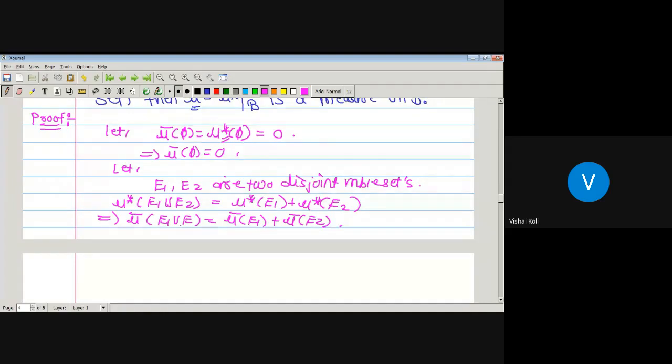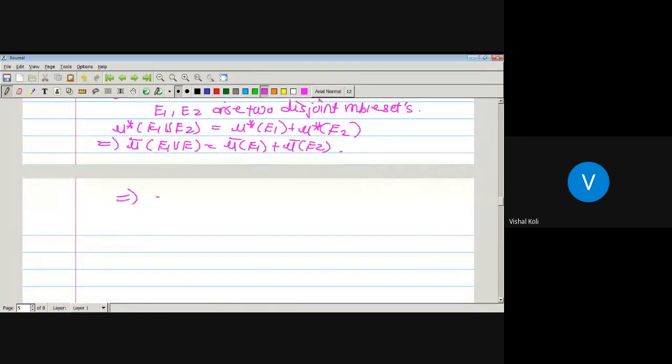So from this we can write mu star of the union over i running from 1 to n of Ei is nothing but the summation over i from 1 to n of mu star of Ei, and we know that mu bar is equal to mu star on the set of all measurable sets.